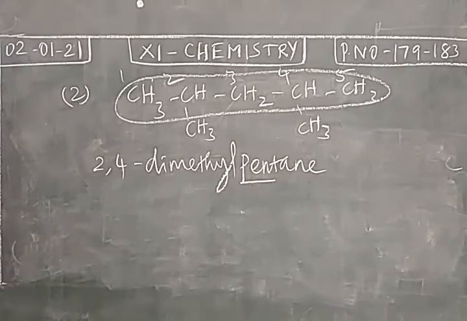So what is the IUPAC formula? Prefix plus root word plus primary suffix plus secondary suffix. Prefix is the name of the substituents along with their positions. Then root word pent, primary suffix ane because it is a saturated hydrocarbon. It does not have any functional group, so there is no need to add any secondary suffix. This is the IUPAC name of the second compound.